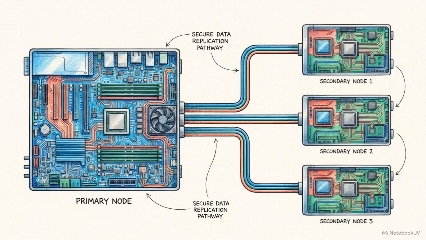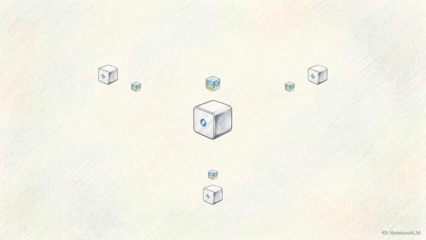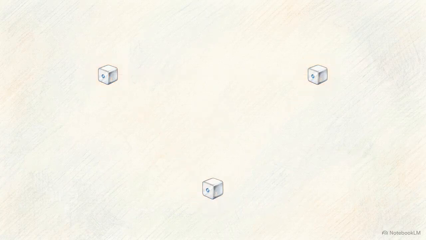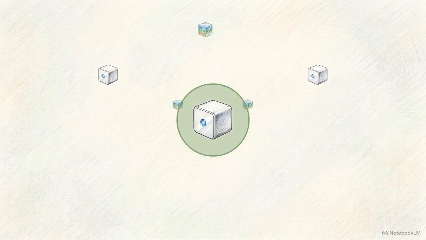If the primary goes offline, secondaries detect the loss, hold an automated election within milliseconds, and promote a new primary to resume data flow. By automating this leadership change at network speeds, the system renders catastrophic hardware failure invisible to the end user. Some collisions happen entirely outside the reach of the network.